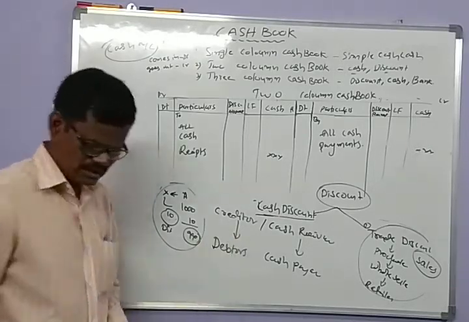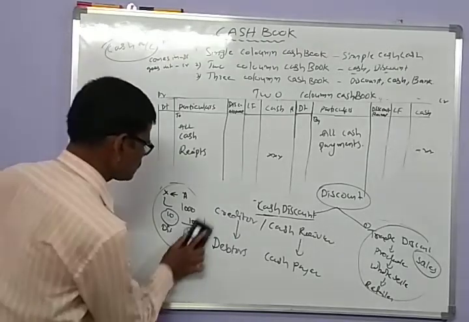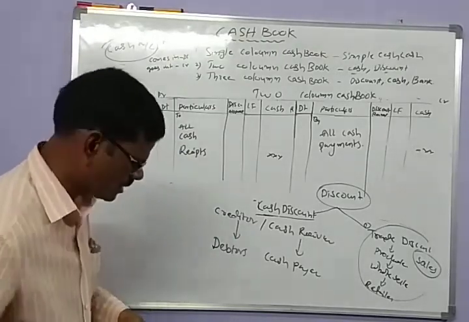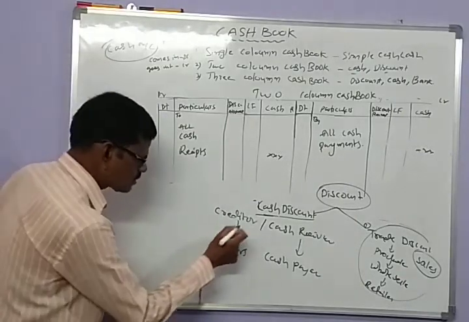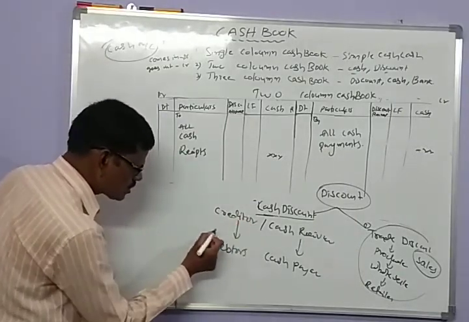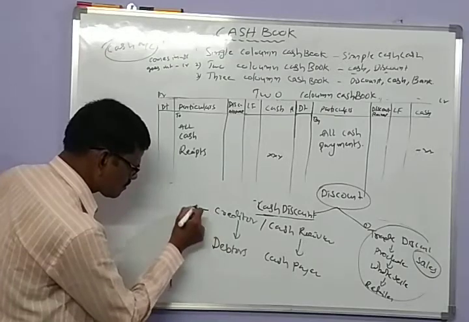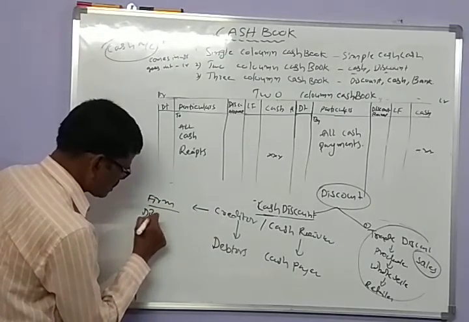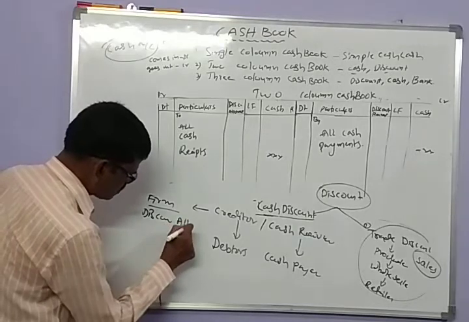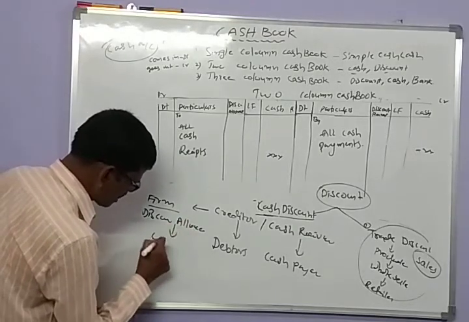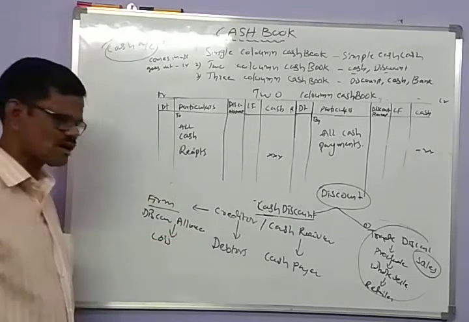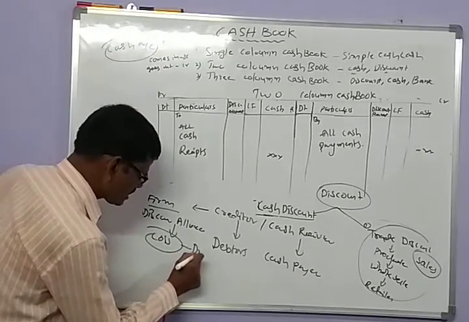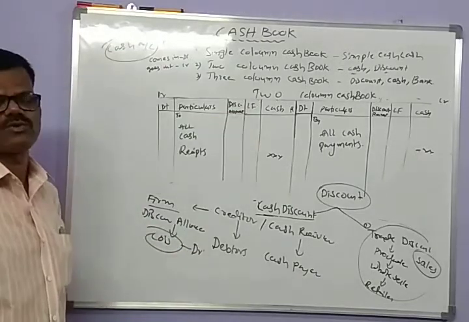So the cash discount, in the view of the firm: the discount allowed is a loss. Discount allowed is a loss, so it is debited to the cash book.